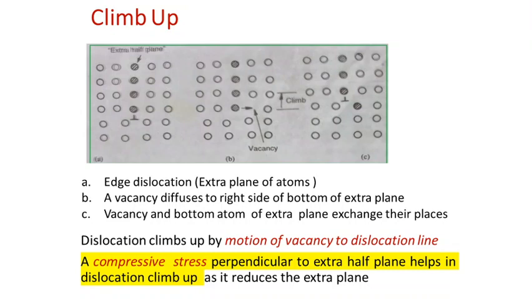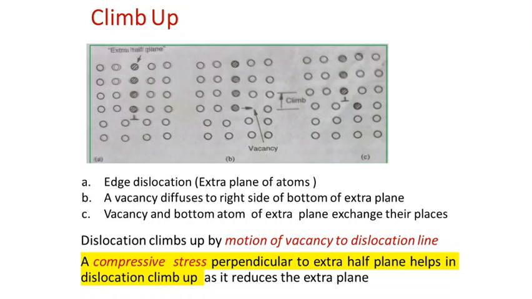So we can say a movement of edge dislocation towards the top region is also termed as climb up. It is a technical term, the climb up process or the climb up of the edge dislocation. It actually happens in the material when nearby we have two defects, one a linear defect and also a vacancy defect. Both are present in the same material, and at the same time it is subjected to a compressive force.